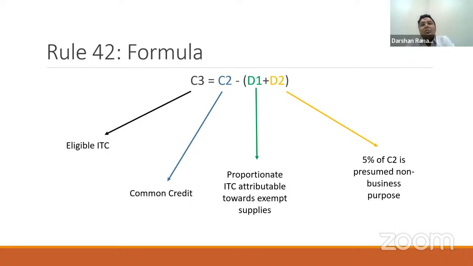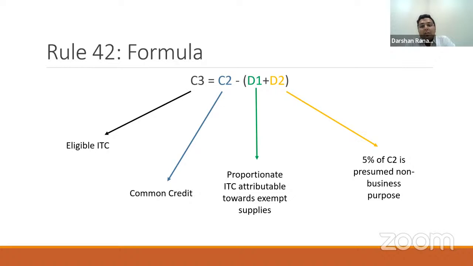Now this D2, I would just like to repeat, is applicable only for cases where you are not able to identify whether the expenditure is used exclusively for business or non-business. Hence, it is partly used for business and partly used for non-business purpose.